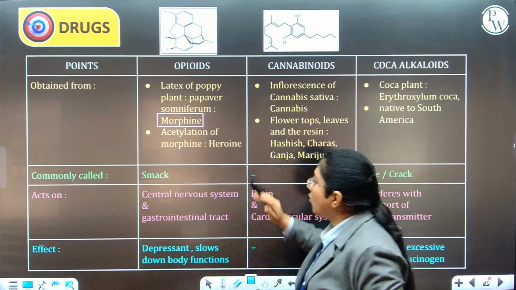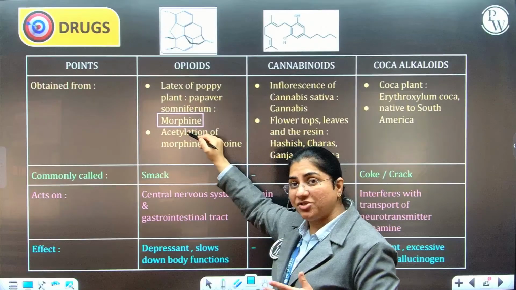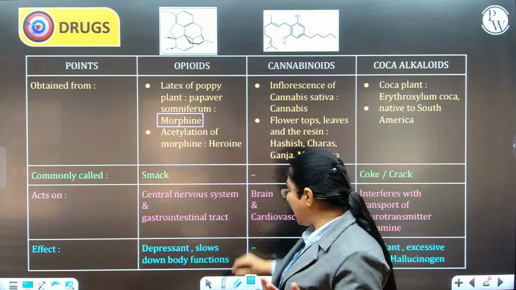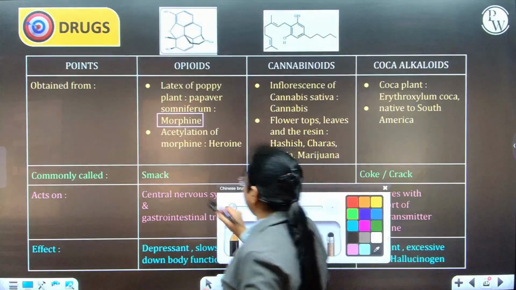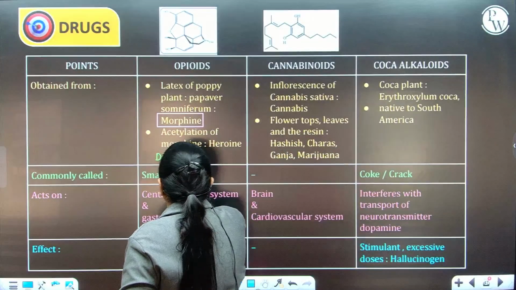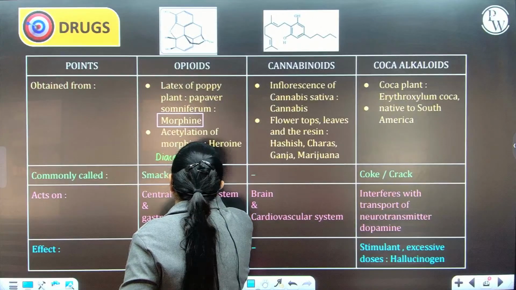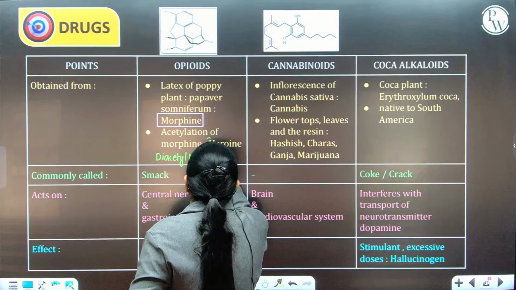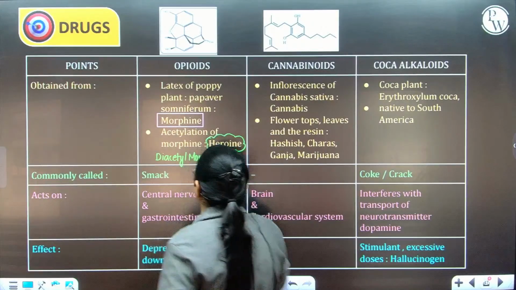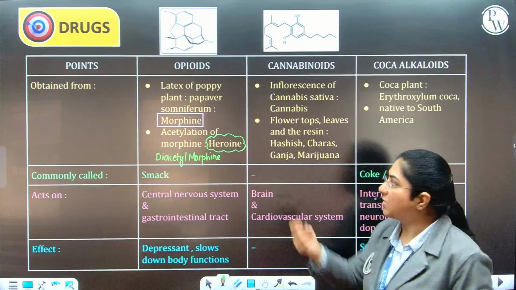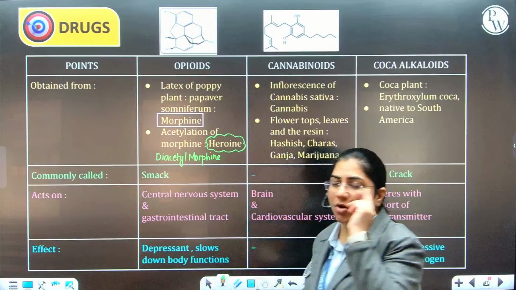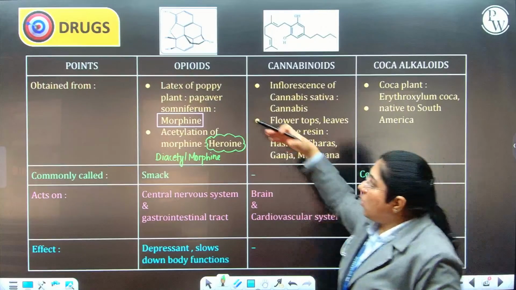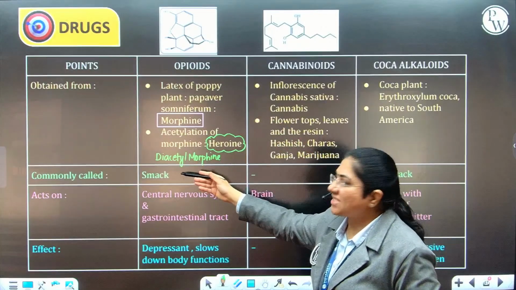Now this morphine, when we chemically treat it and it undergoes acetylation, becomes diacetyl morphine. And this diacetyl morphine is called heroin. This is the structure of opioid drugs which can come as our MCQ. What is it commonly called? It's commonly called smack.